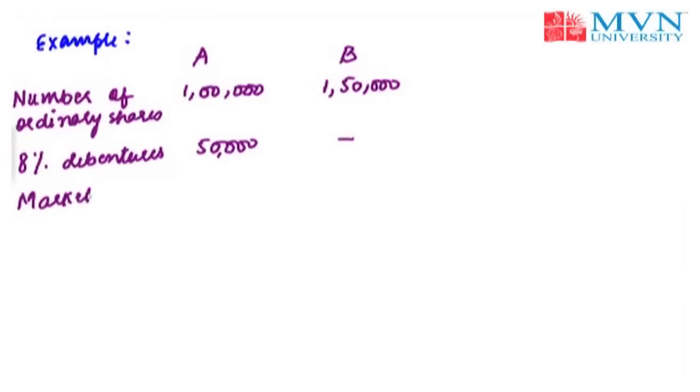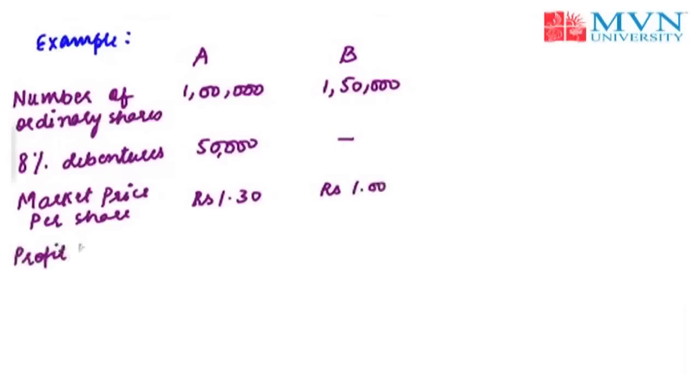The market price per share of company A is rupees 1.30 while for company B it's rupees 1. The profit before interest for company A is rupees 20,000 and for company B it's the same, rupees 20,000. Now you can easily see that both firms are identical by nature in terms of their capital and profit earnings.